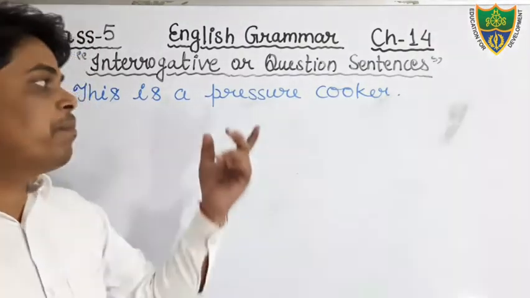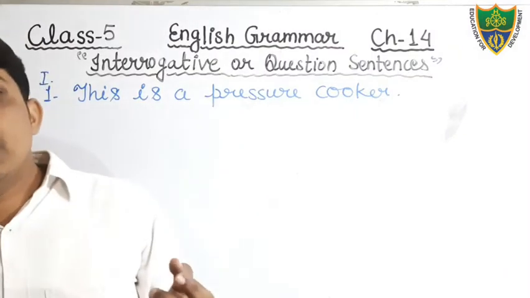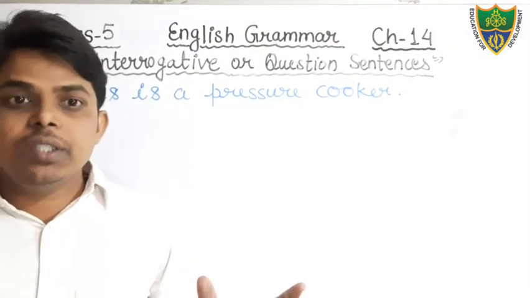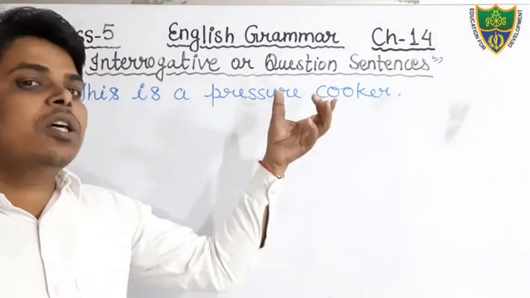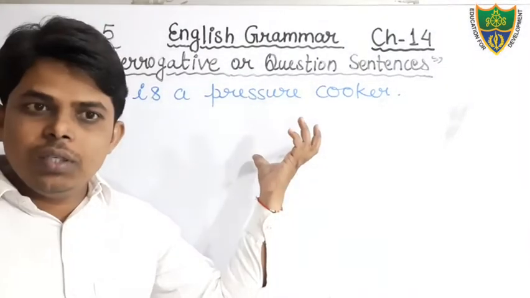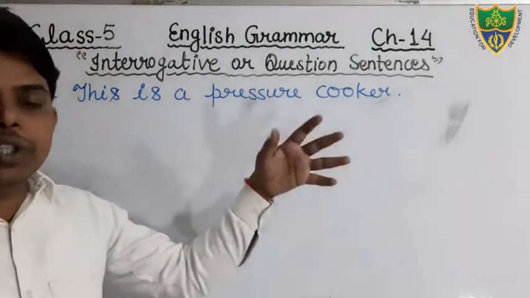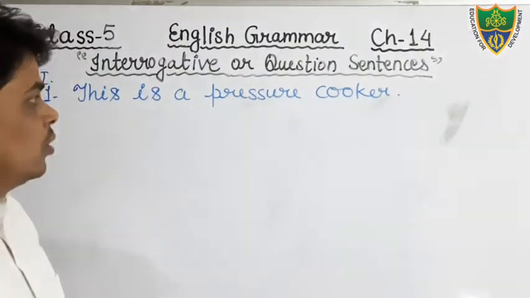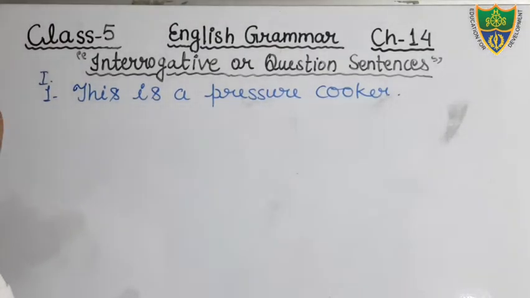It is an assertive sentence. In assertive sentences there is nothing negative, therefore it is affirmative. It asserts something in a positive way. Therefore that is an affirmative sentence, or you can say an assertive sentence.